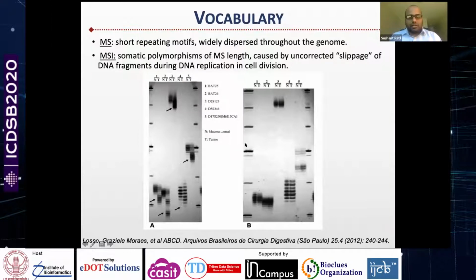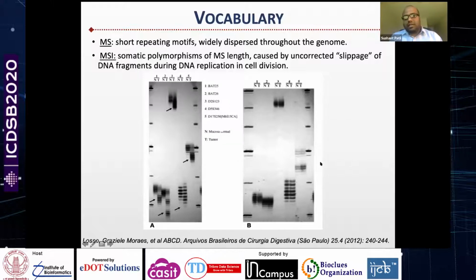So I have shown here the gel image of two specimens. On the right hand side, we have a microsatellite stable specimen, and on the left hand side, we have a microsatellite unstable specimen. In each of the gel images, there are 5 microsatellite loci, and for each of the loci, the samples of normal, N stands for normal and T stands for tumor, were run.